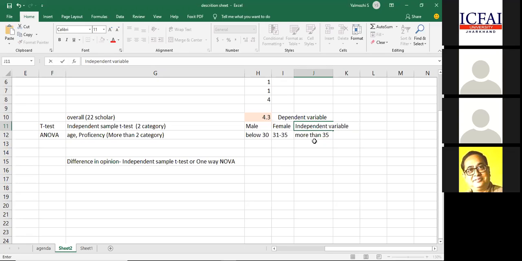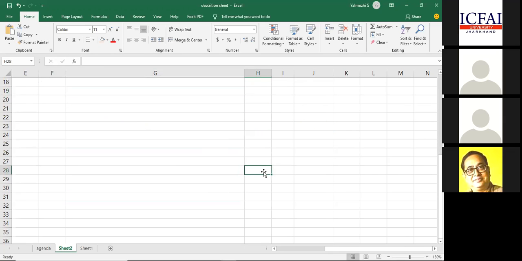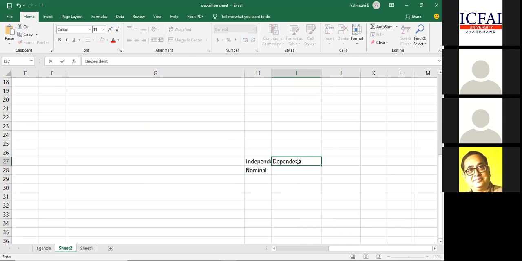All right. So for the ANOVA test also, everything is an independent variable. When my independent variable is nominal, and my dependent variable is scale, then between nominal and scale data, the test possible is the independent sample t-test or ANOVA.